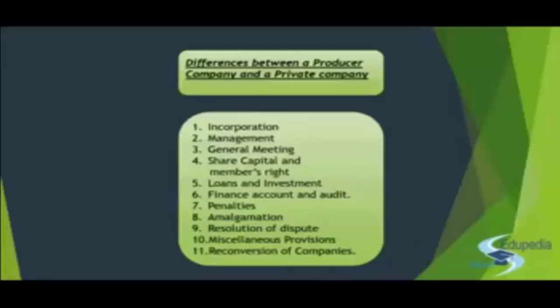Moving ahead, we have the differences in the share capital and the members' rights. As far as share capital is concerned, the share capital in a private company can be both equity and preference. But in the case of a producer company, it has to be equity specifically. They can have no preference shares. Then, on the proportion of shareholding, there is no restriction in a private company. It depends on which member wants to hold what. But in the case of a producer company, the members hold shares in proportion to their patronage.